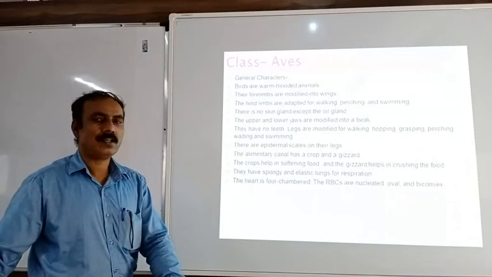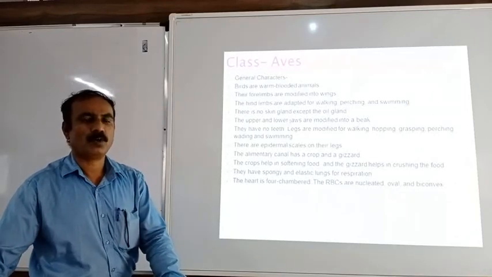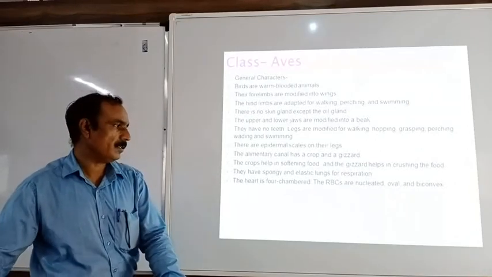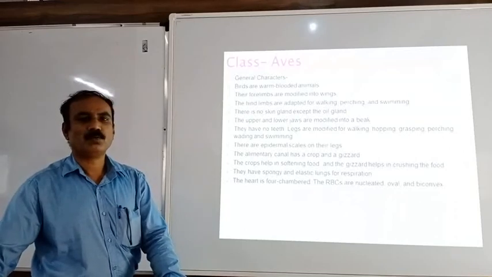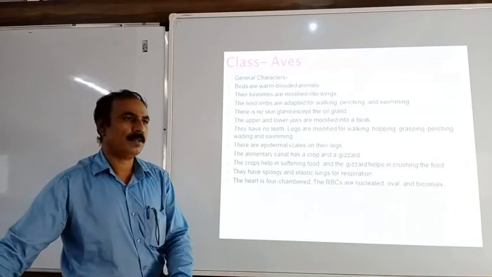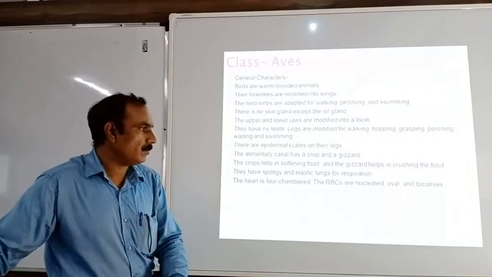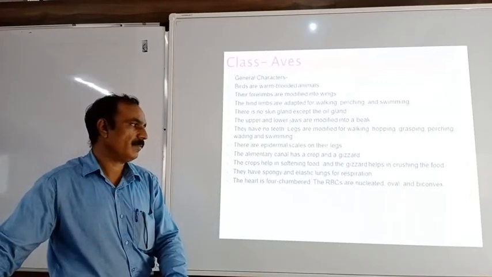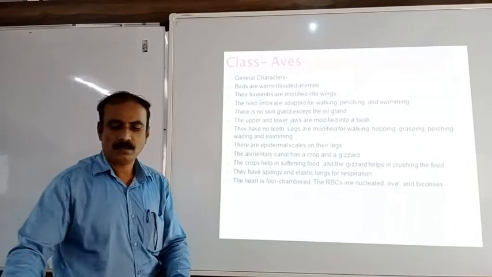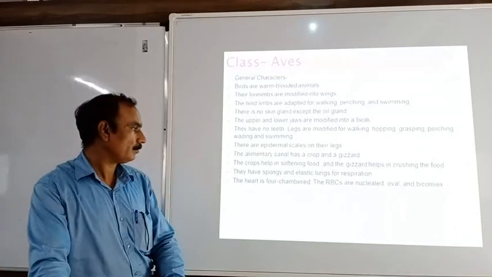There is a heart with 4 chambers, 2 auricles and 2 ventricles. In this case, RBCs, red blood cells, are present, and in the red blood cells, the nucleus is present. The RBCs are oval and biconvex.